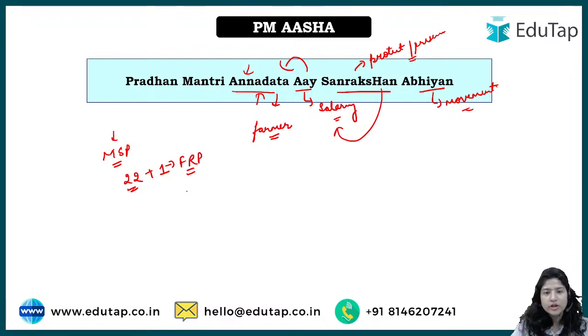Okay, so overall for 23 crops, the government provides this facility, but for 22 it's minimum support price, and for one crop, which is sugarcane, specifically sugarcane we are talking about, it is your FRP that is being given. Okay, now how is this MSP calculated, on what basis? We already have many videos on EduTap. You can just type how to calculate MSP EduTap, you will find the videos.